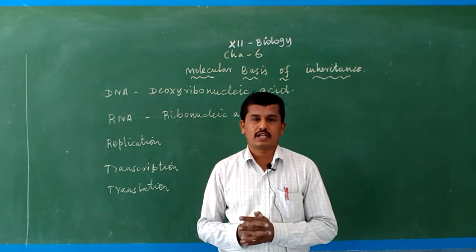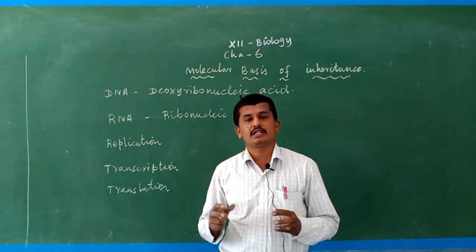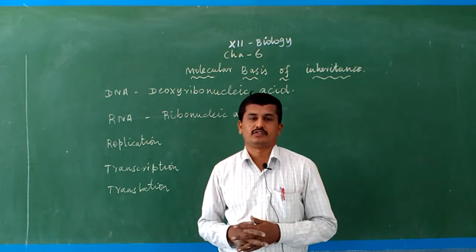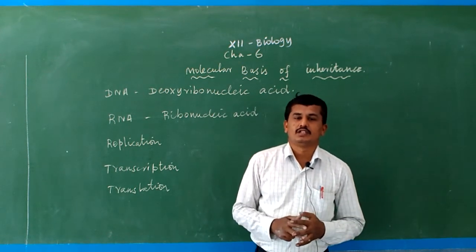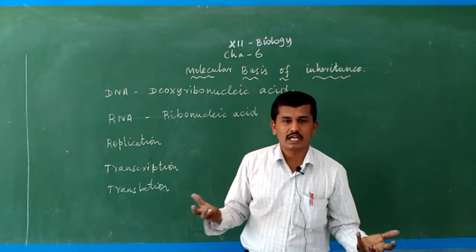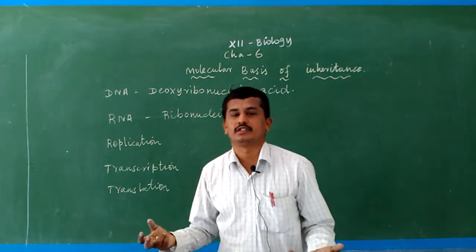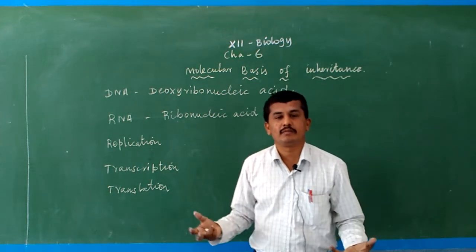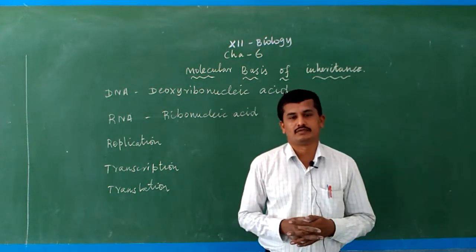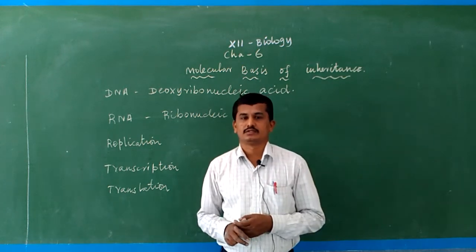During Mendel's time, inheritance was explained through factors present in the cell, in the nucleus. But we did not have any evidence for where the factors are present, or what type of chemicals the factors are made up of. All these ideas we did not know.